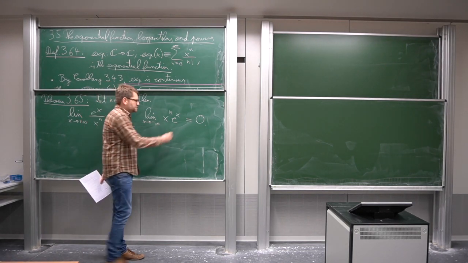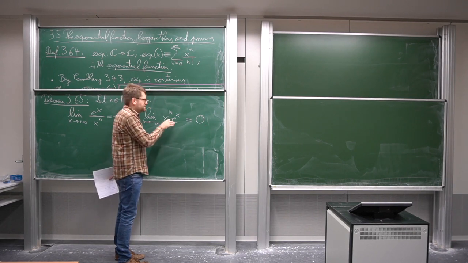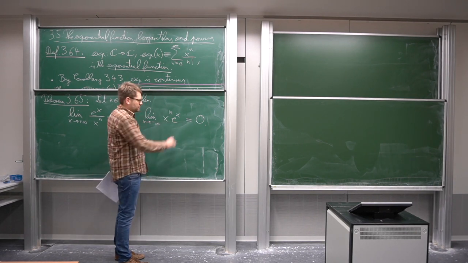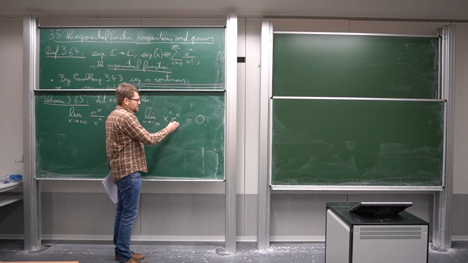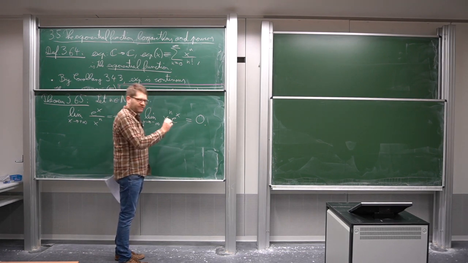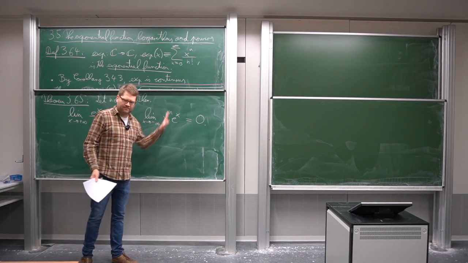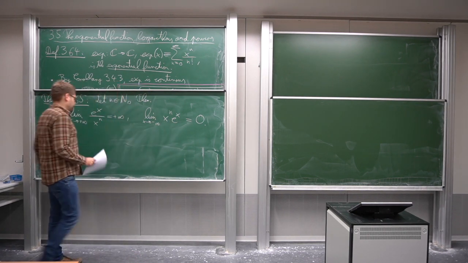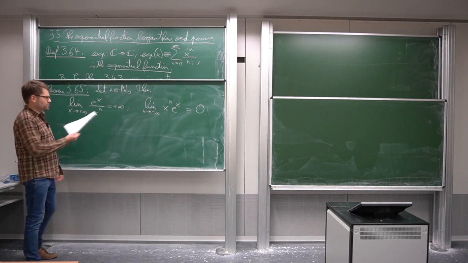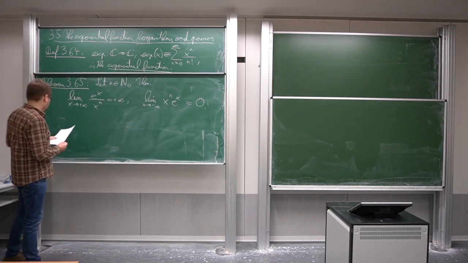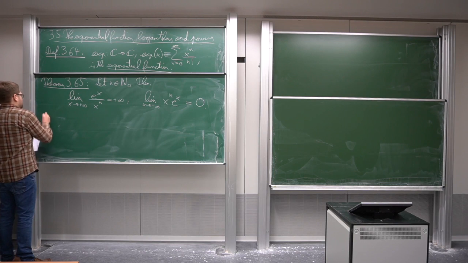So even if we multiply this function with something exploding, it still goes to 0, which means that as x goes to minus infinity, e to the x is going to 0 very strongly. We cannot even destroy the convergence by multiplying this with some power function. Okay, so this is the relation of e to the x to these powers, which is quite interesting. Okay, let us prove this.